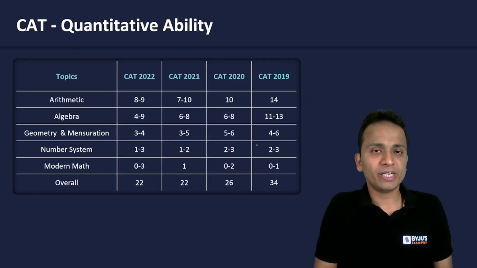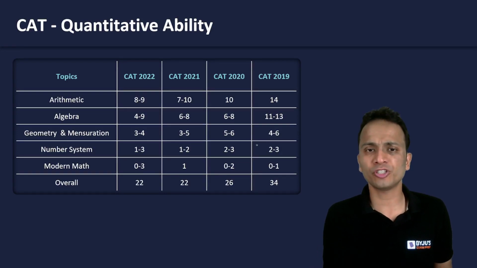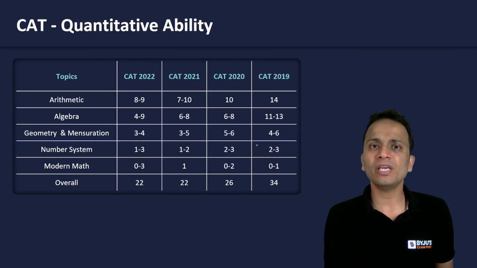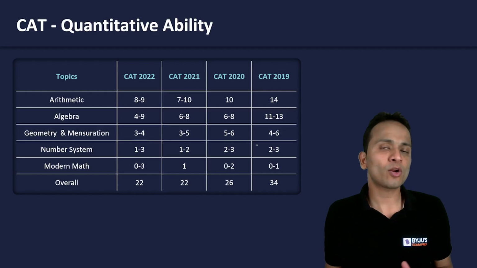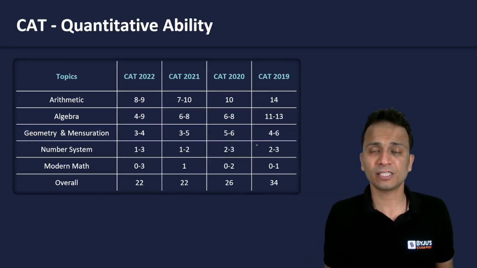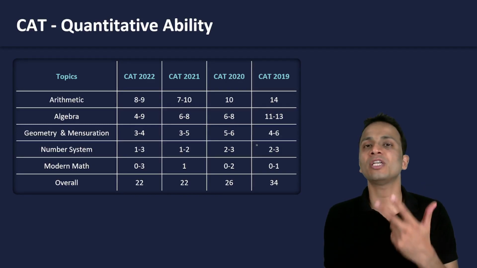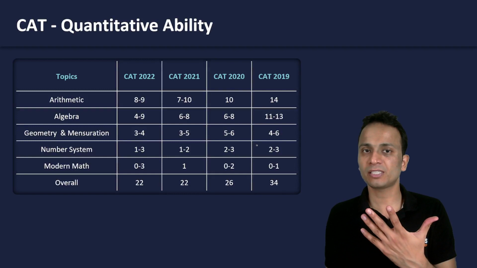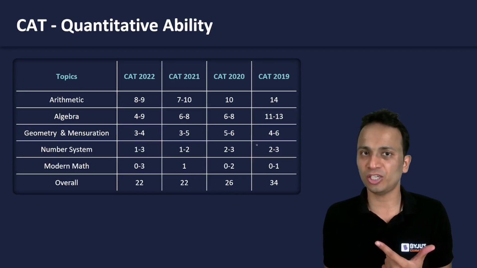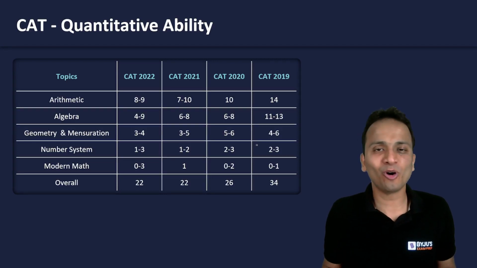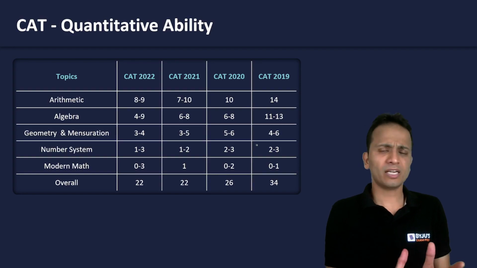Now, if I look at the trend, we have seen these different numbers of questions coming in the last 4 years of CAT papers. So we have divided the entire quant section into 5 different areas. These areas are arithmetic, algebra, geometry and mensuration, number systems, and modern mathematics. Out of these 5 areas, the first 2, arithmetic and algebra, form the backbone of the QA section. The majority of the questions appear from these 2 areas, arithmetic and algebra.